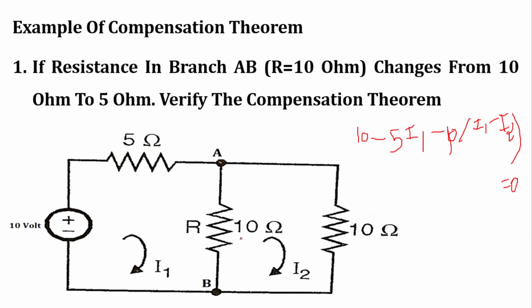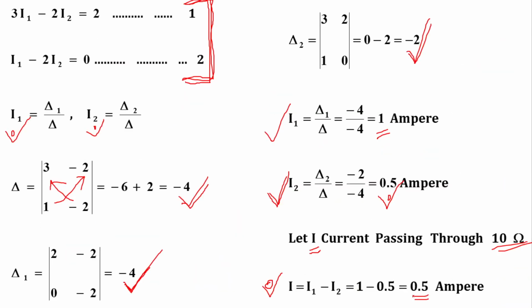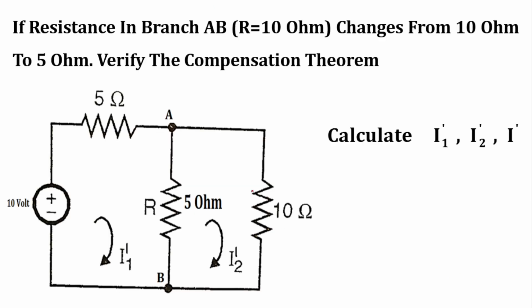Okay, now this 10 ohm is changed to 5 ohm. So same procedure we have to do for 5 ohm resistor. So note that the value of I is equal to 0.5 ampere. Now this resistance, which is 10 ohm, changes from 10 to 5.